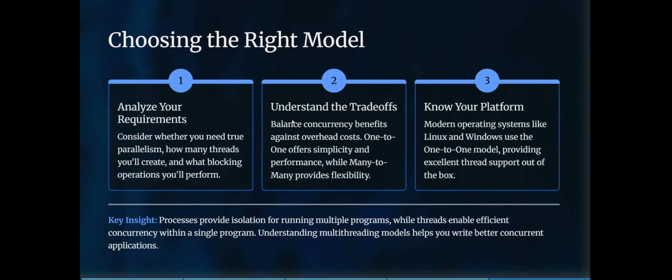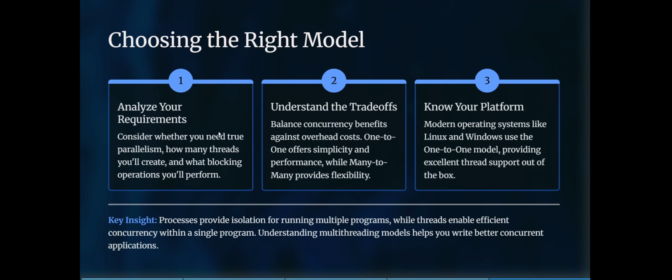Next, understand the trade-offs, which balance the concurrency benefits against the overhead cost. One-to-one offers simplicity and performance, while many-to-many provides flexibility. Then know your platform: modern operating systems like Linux and Windows use the one-to-one model, which provides excellent thread support out of the box.